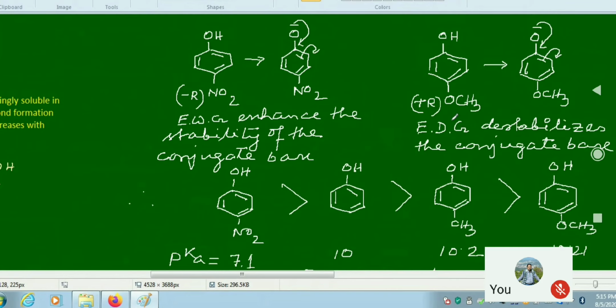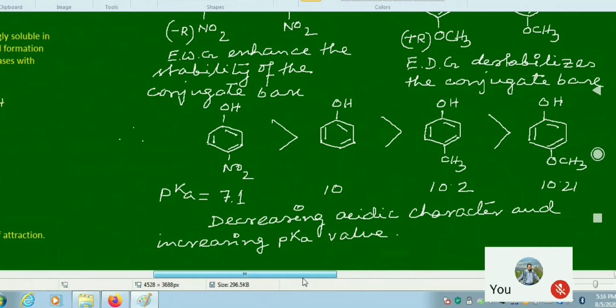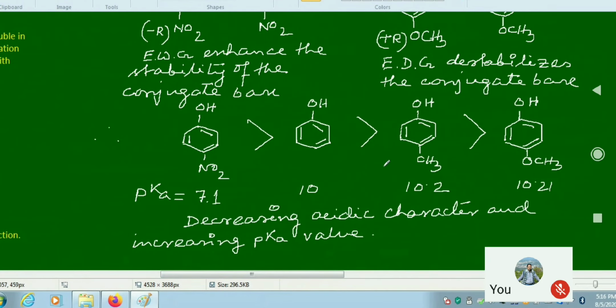So if we compare the acidic character of these different phenols and derivatives of phenol, you can follow that their pKa value is also given here. We know that the more the pKa value, the lesser is the acidic nature. So this para-nitrophenol, where the electron withdrawing group is there, is the most acidic in nature.